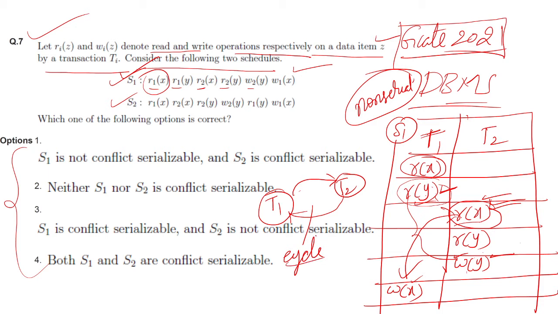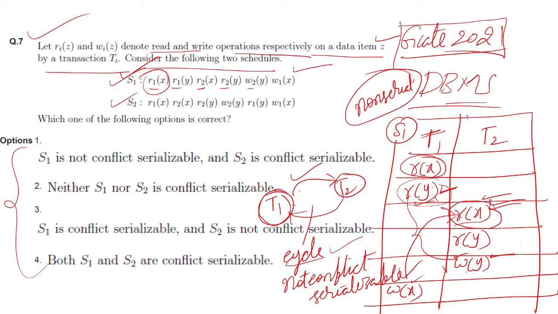If there is a cycle in this graph, it is not conflict serializable. Suppose there is no cycle, then it is conflict serializable. If there is a cycle in this graph, not conflict. If there is no cycle, then conflict serializable.